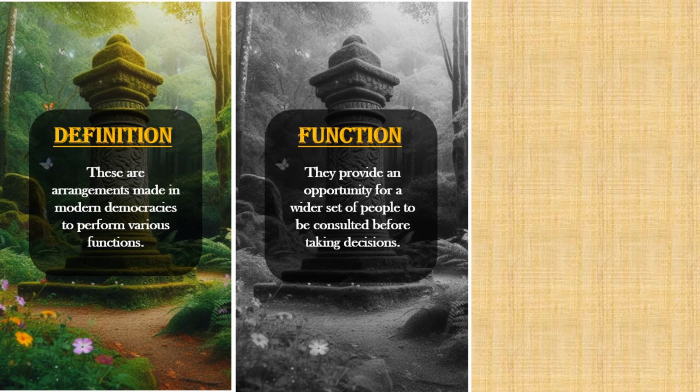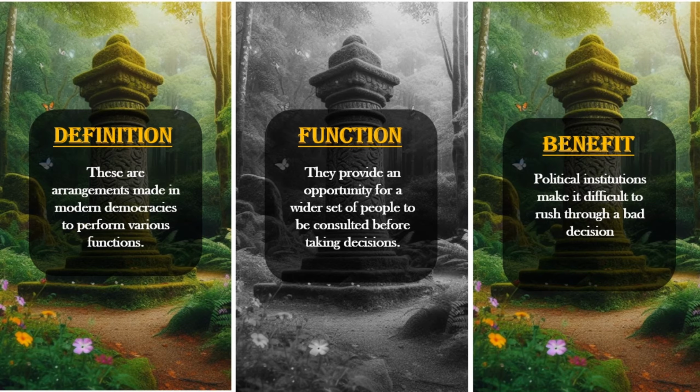Second, political institutions involve meetings, committees, and routines. It ensures that a wider set of people are consulted before decisions are made. Third, the benefit of these political institutions is that they make it difficult to rush through a bad decision, ensuring decisions are well thought out. Hence, these political institutions make sure that every important decision of the country is made after detailed discussion, and mistakes, if any, in the decision-making, can be identified and corrected soon.